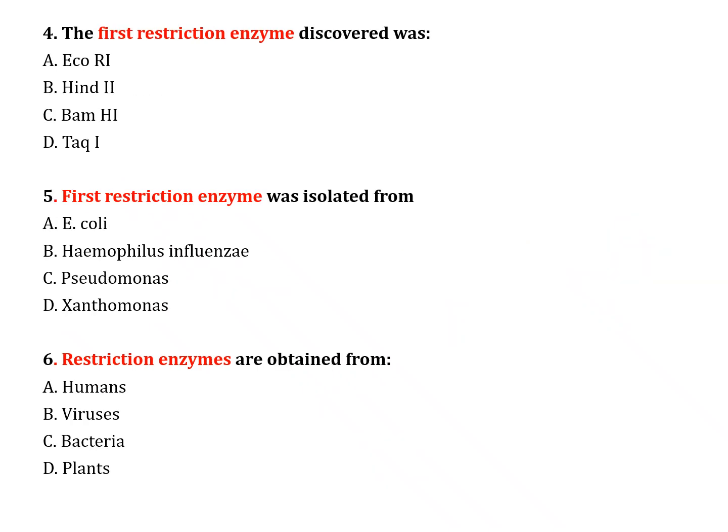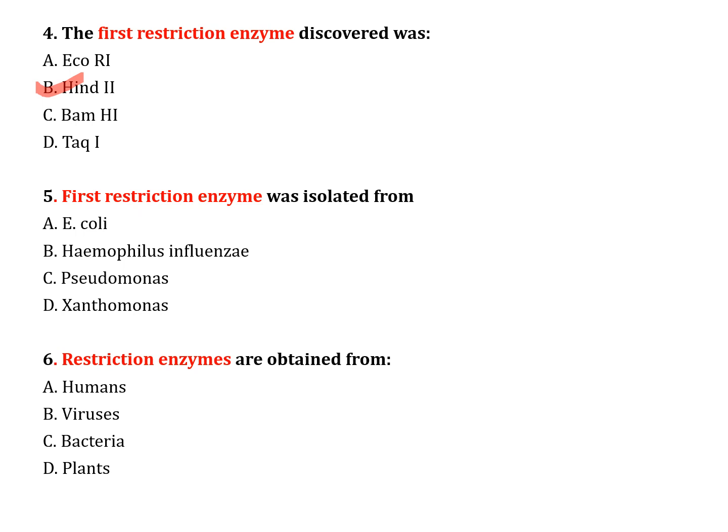The next question number 4. The first restriction enzyme discovered was: option A, EcoR1. Option B, Hind2. Option C, BamHI. Option D, TaqI. Correct answer is option B, Hind2.